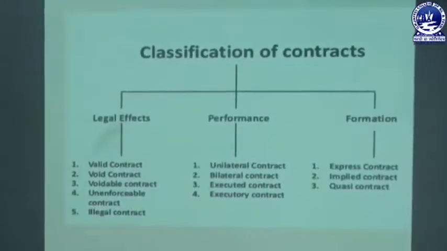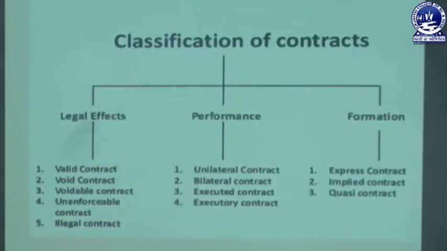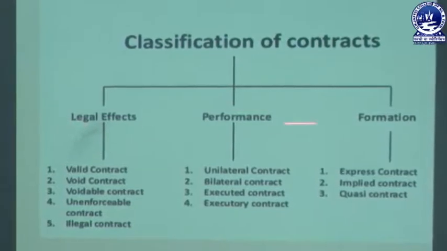The next part is the classification of contracts. Contracts are classified into three parts: one is legal effects, second is performance, third is formation. According to legal effect, there is valid contract, voidable contract, unenforceable contract, illegal contract. According to performance, unilateral contract, bilateral contract, executed contract, executory contract. According to formation, express contract, implied contract, quasi contract. So we will discuss them one by one.